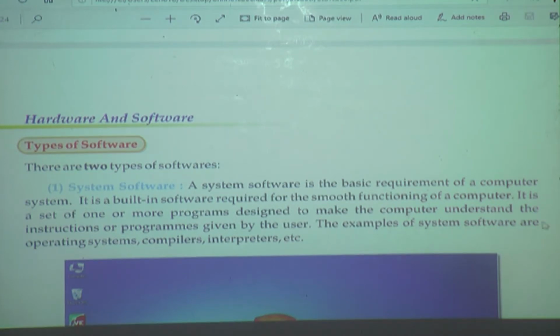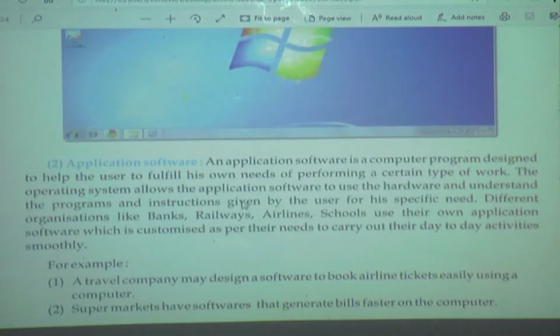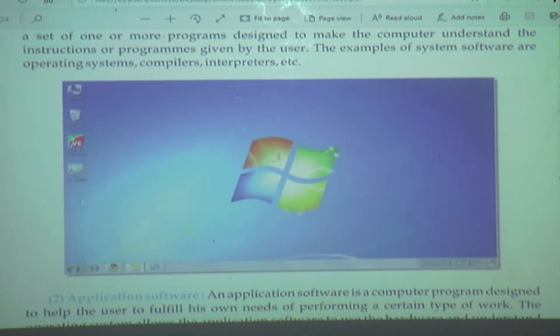The examples of system software are operating system, compiler and interpreter. Example of system software is what? Operating system, compiler and interpreter. Understand about the system software. System software is the basic requirement of the computer. This is the, what do you call it? It is the desktop, first screen of Windows. It is called desktop, and these are icons, right? It is the start button, and here is the time.